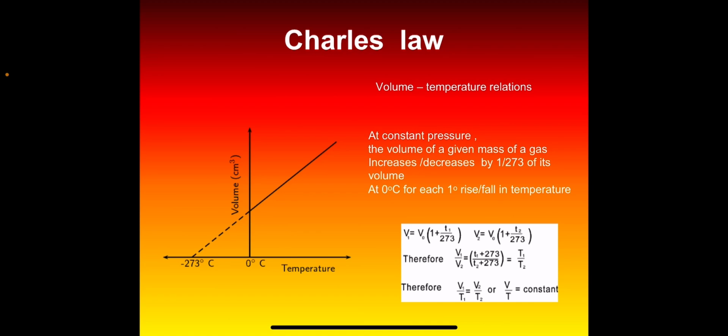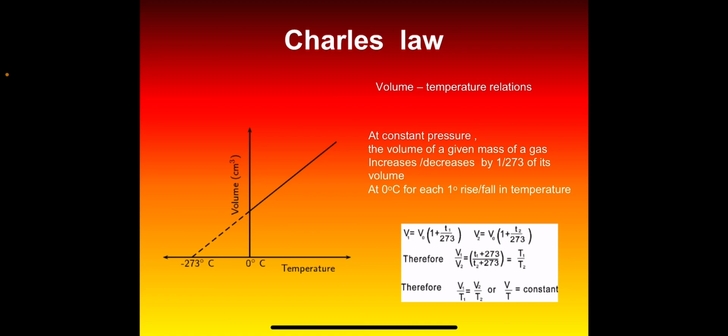So this is given by these equations. In this graph we can see that there is a decrease of temperature, which results in the decrease in the volume of gas. The volume of the gas below 0 degrees Celsius will be less than V0. Here V0 is the volume of a given mass of a gas at 0 degrees Celsius. And ultimately the volume should become 0 at minus 273 degrees Celsius.